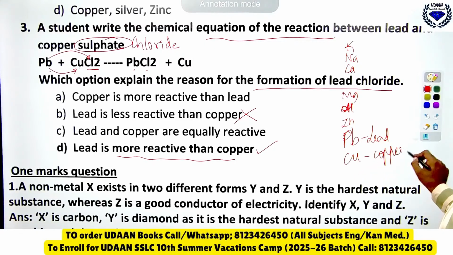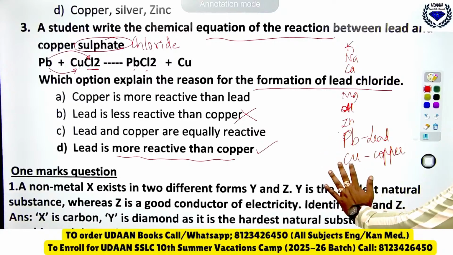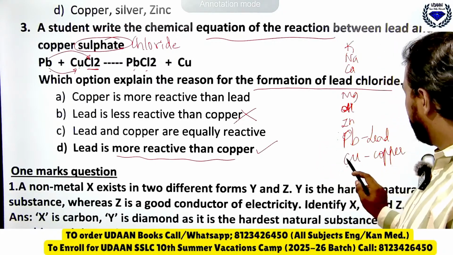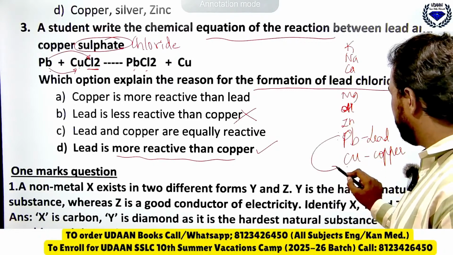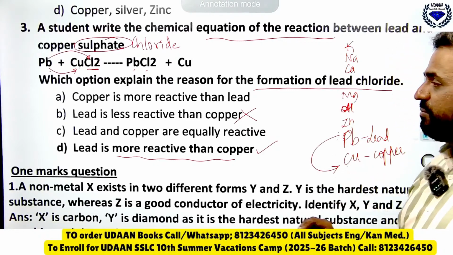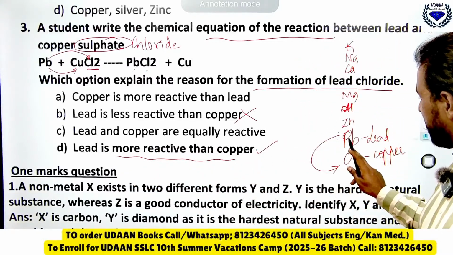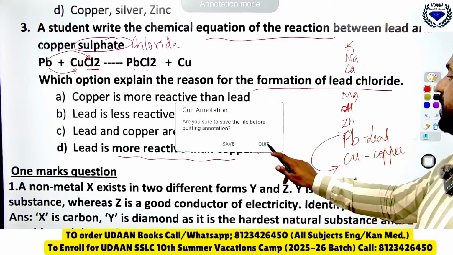So copper is below, lead is above. The ones above are more reactive than the ones below. So the more reactive element displaces the less reactive element. Therefore lead is more reactive than copper. So lead is above, that is why it is more reactive when compared to copper.